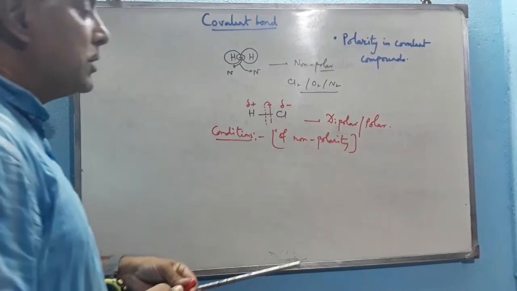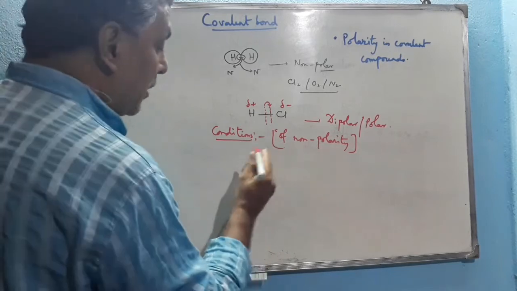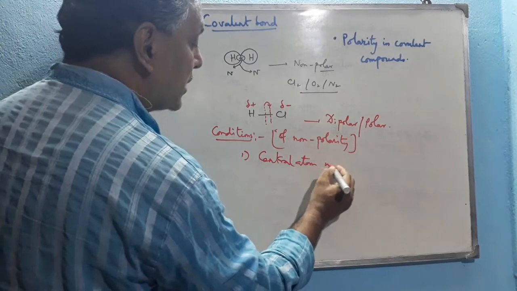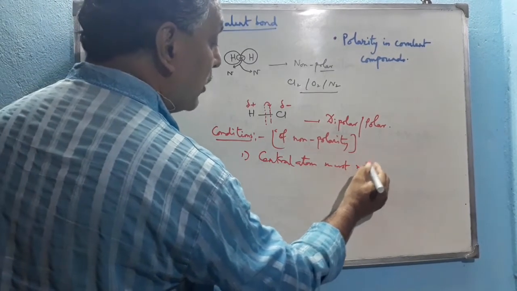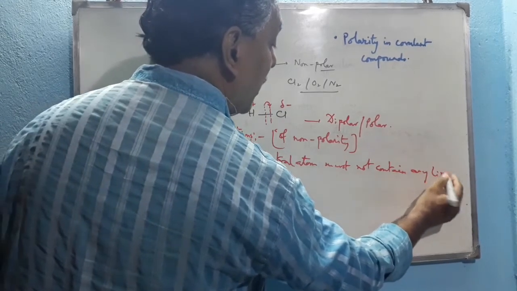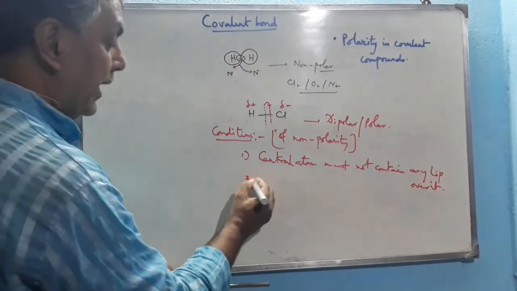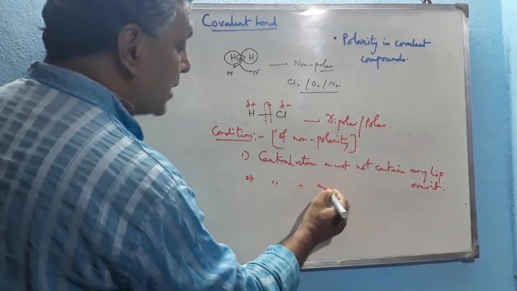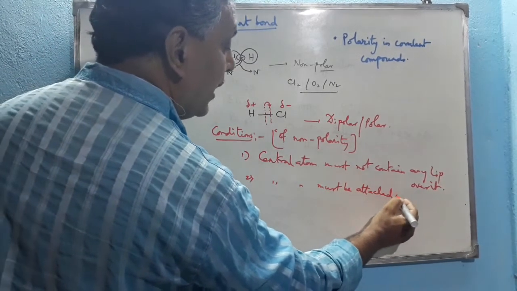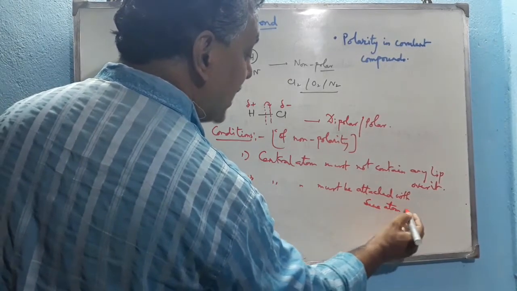So the first condition of non-polarity is number one: the central atom must not contain any lone pair over it. This is the first condition of non-polarity. And second, the central atom must be attached or bonded with the same atom, not the central atom but the same atom.